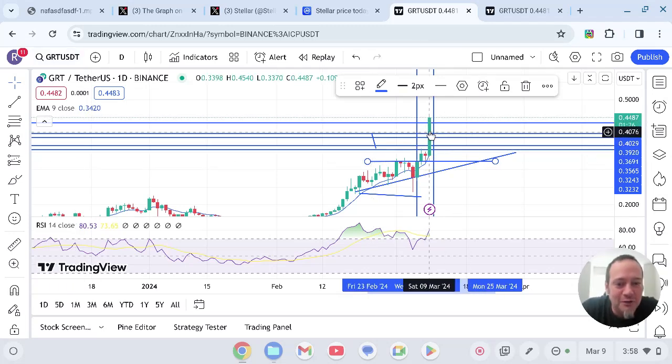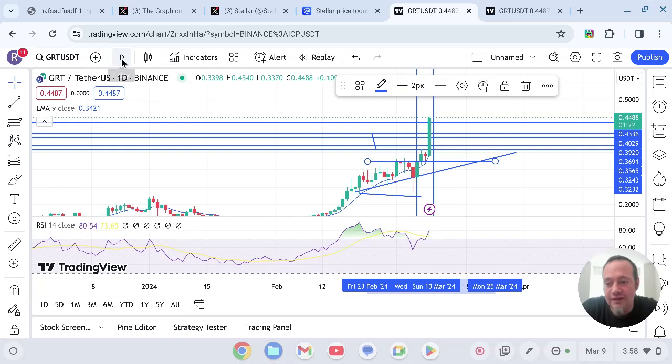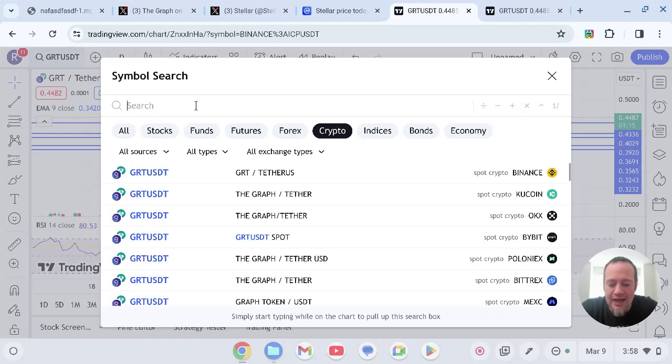I'm telling you that right now. It's just how far do we go up, take some profit, and then get back in when it goes down for the next move. And that's what I like to do with these cryptos. So the graph's doing beautifully. Now let's go to XLM.